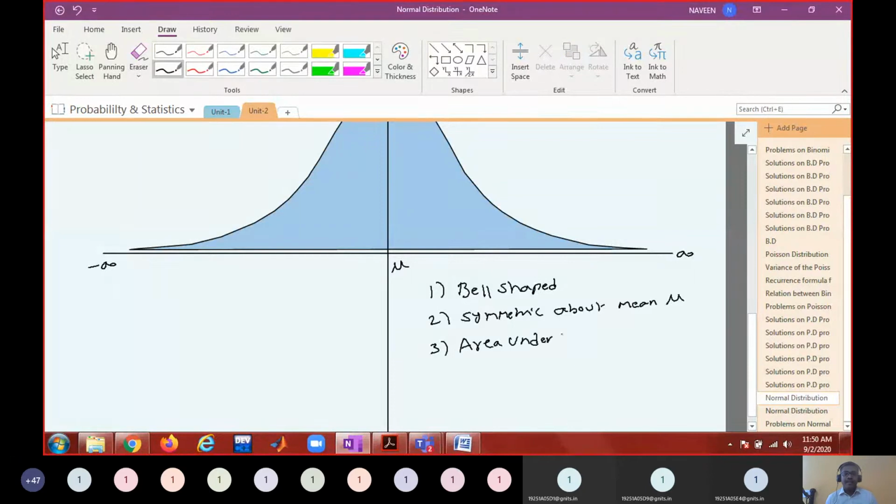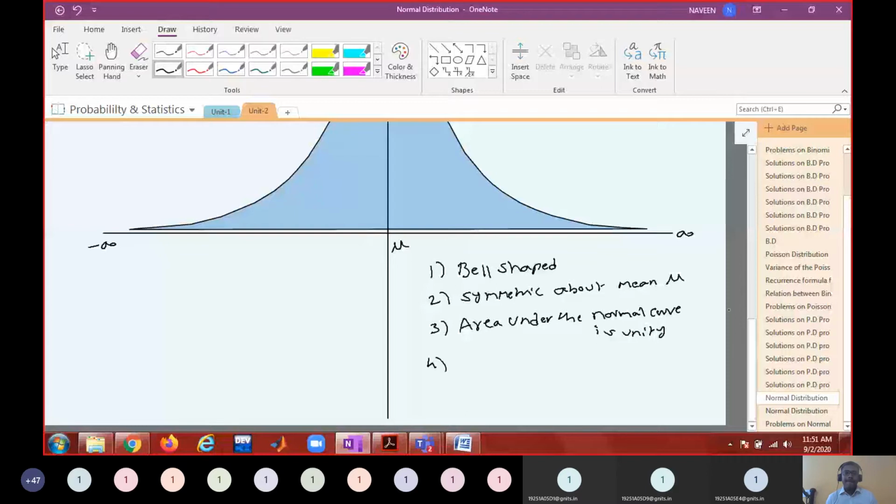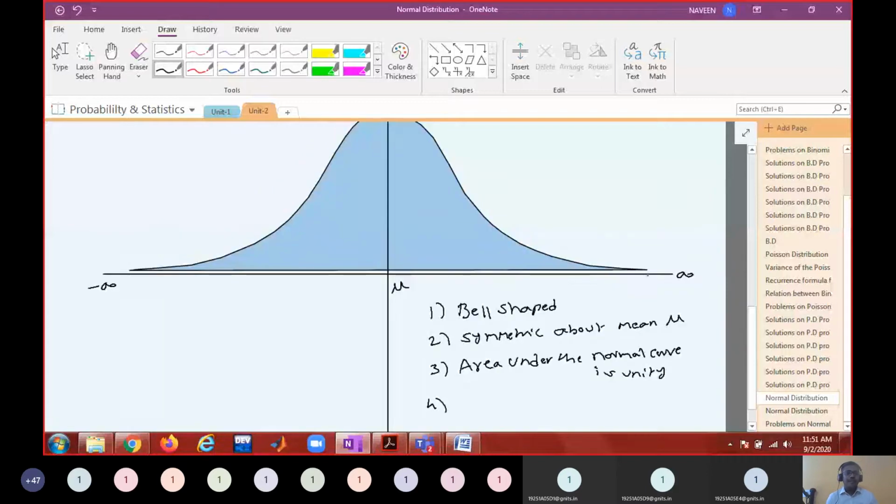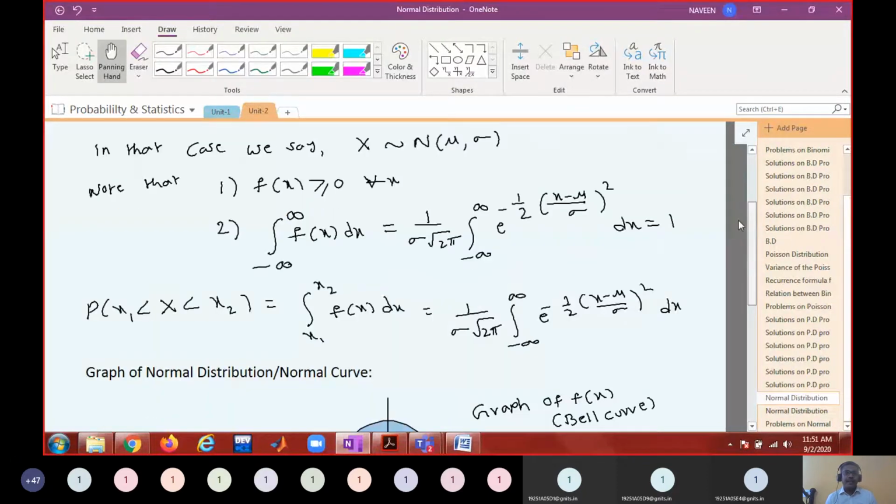The area under the normal curve is unity. What else can you observe? Is this curve touching the x-axis? No, it will never touch the x-axis, because of the basic nature of the function. It is an exponential function, and an exponential function can never be 0 for any value of x.